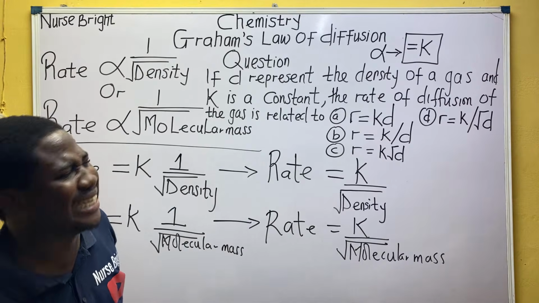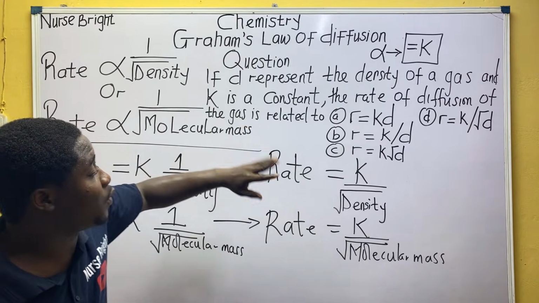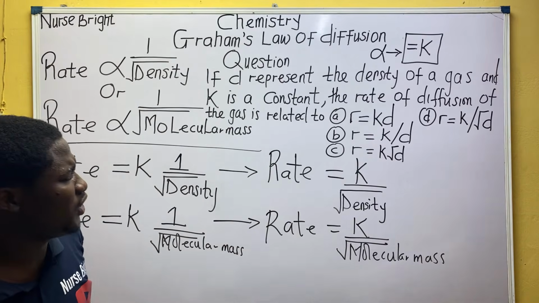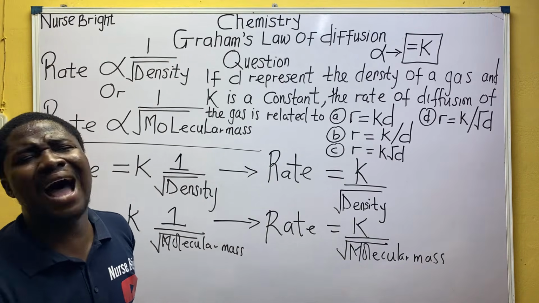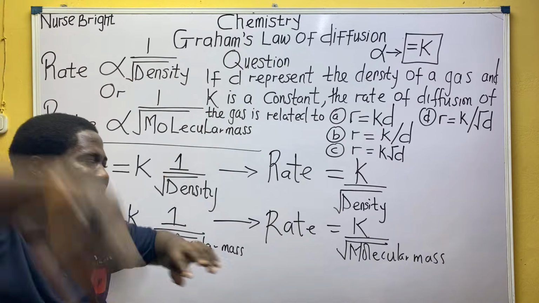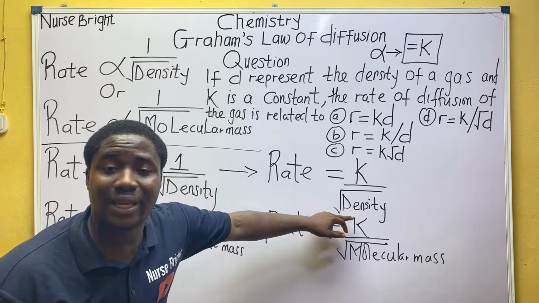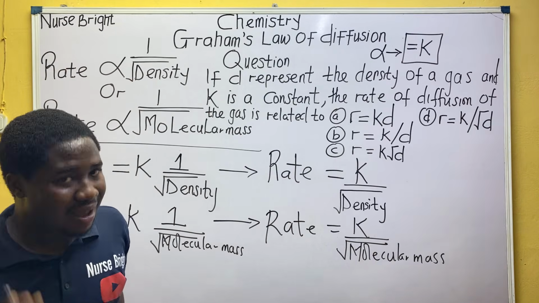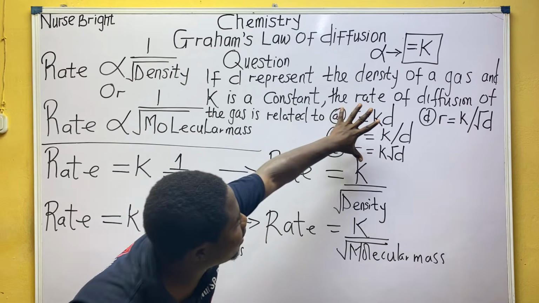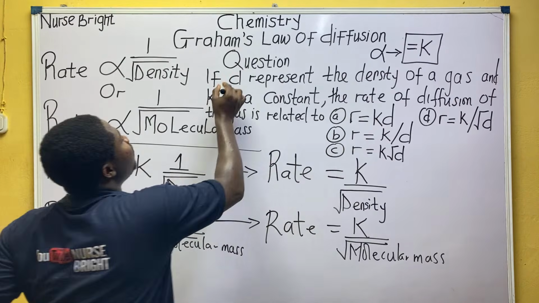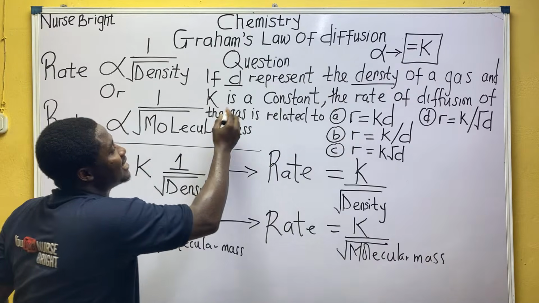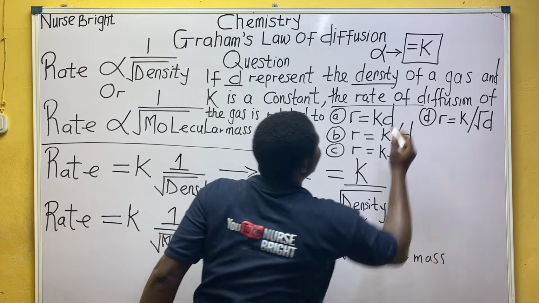That's what we said. So that is the relationship between rate and density. What is also the relationship between rate and molecular mass? The same. Rate is equal to K all over root of molecular mass. Pay attention. The question says if D represents density of a gas and K is a constant, the rate is now what?